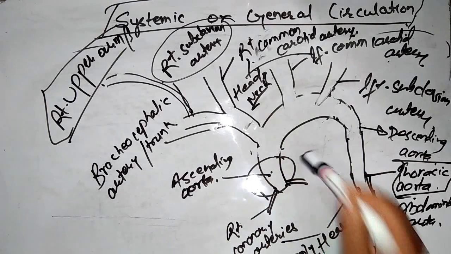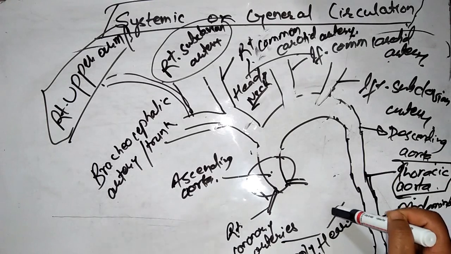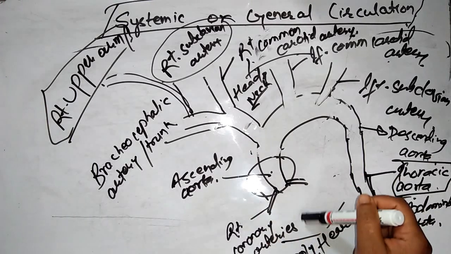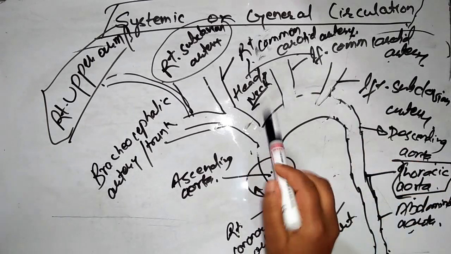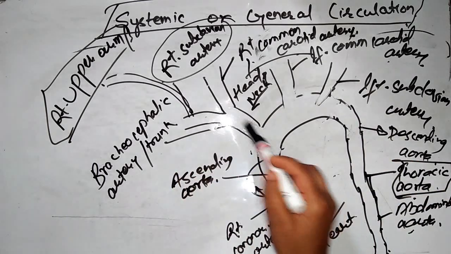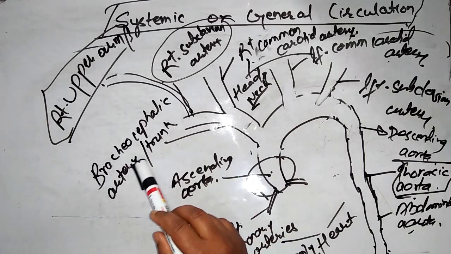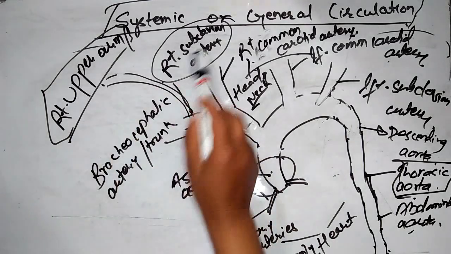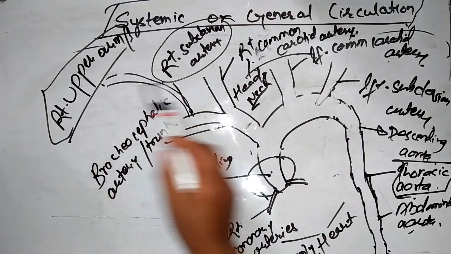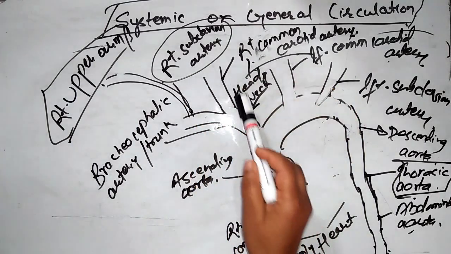Ascending aorta is branched into right coronary artery and left coronary artery. These right and left coronary arteries supply pure blood to the heart. And again, there is another branch known as the brachiocephalic artery or brachiocephalic trunk, which is further sub-branched into two, that is right subclavian artery and right common carotid artery.